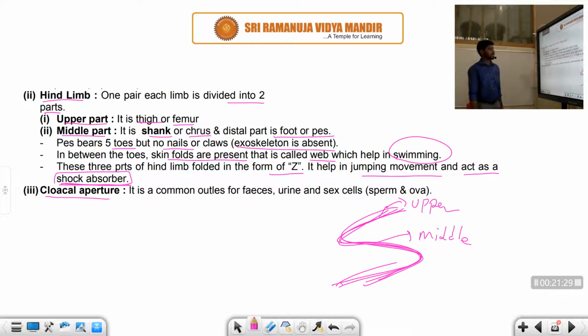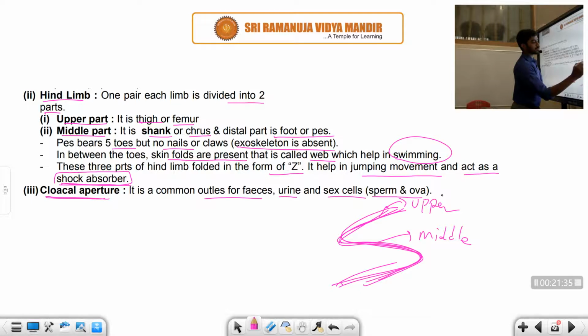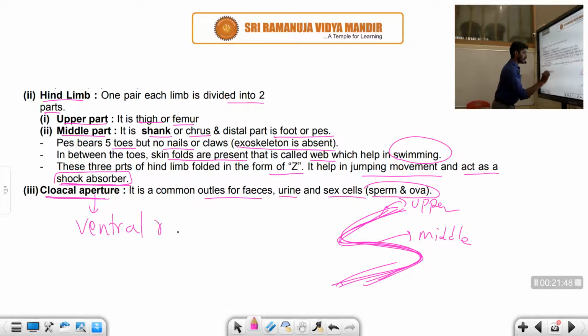The other part you can see is the cloacal aperture. It is the common outlet for feces, urine and sex cells, that is sperm and ova. So sperm, ova, urine and feces all pass out through the cloacal aperture. It is found in the ventral region only, right, student?